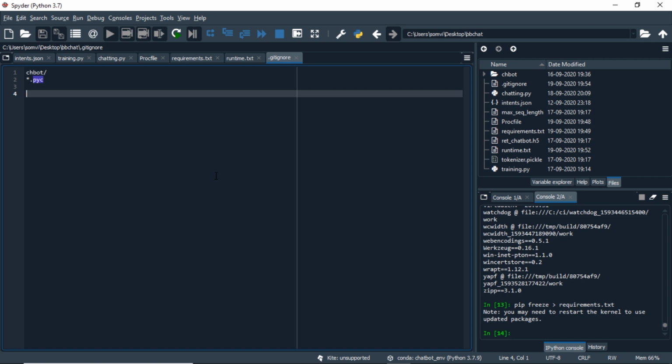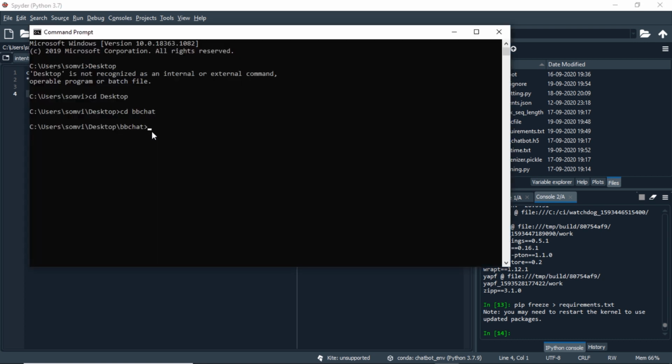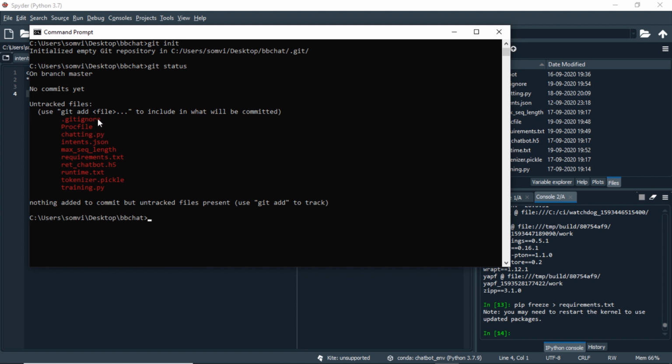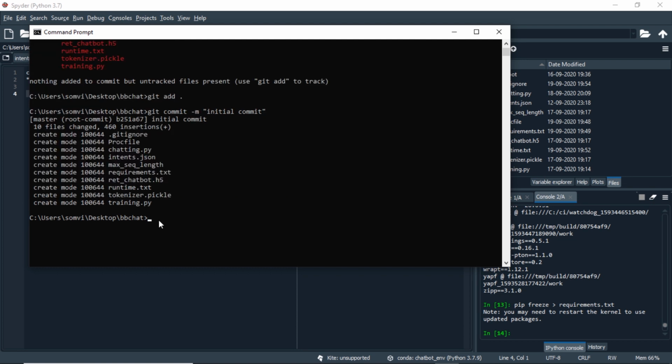Let's go to our terminal and initialize the Git repository. Here, once we are in our root directory, we can use git init. It will initialize our repository. If we check status, here we can see these are all the files that are required to be committed. So let's add all of them. We can use git commit -m and the comment to commit our changes. We have committed the files into our repository. Now we are all set to deploy it on Heroku.